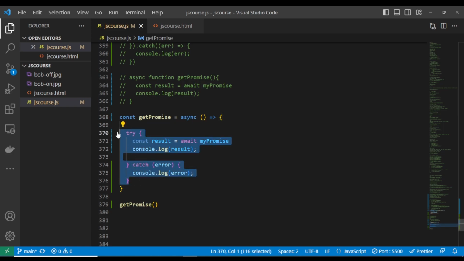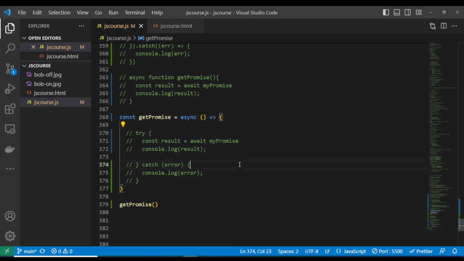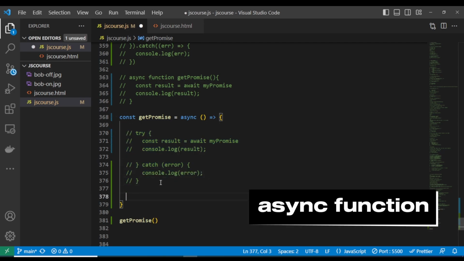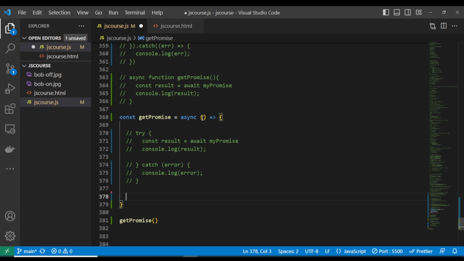Let me take this off. Let me quickly just console log it. If you want to use a simple async and await, let's put this here. A, B. If you are writing a function, remember any function that is asynchronous, any async function returns a promise, unlike a normal function that is not async. Any asynchronous function returns a promise. Bear this in mind when you are writing your code.